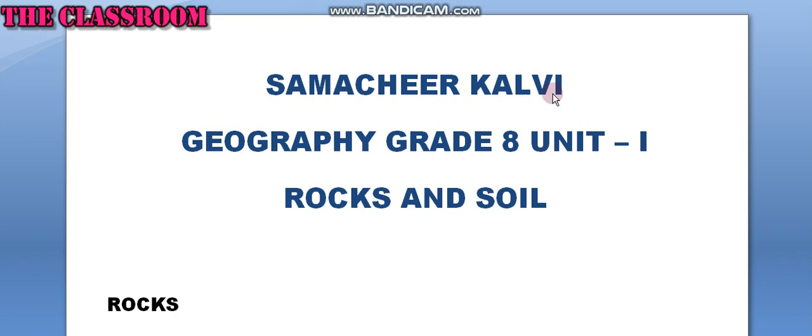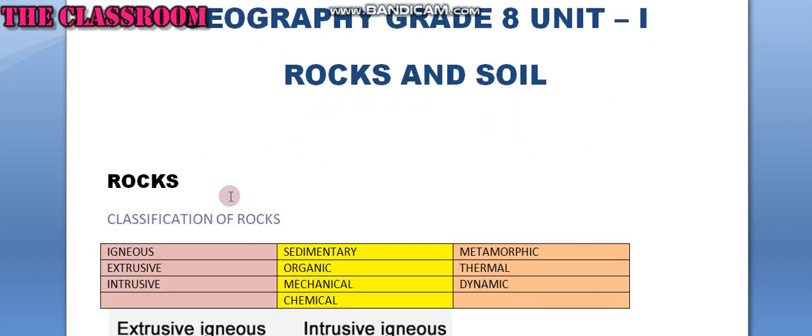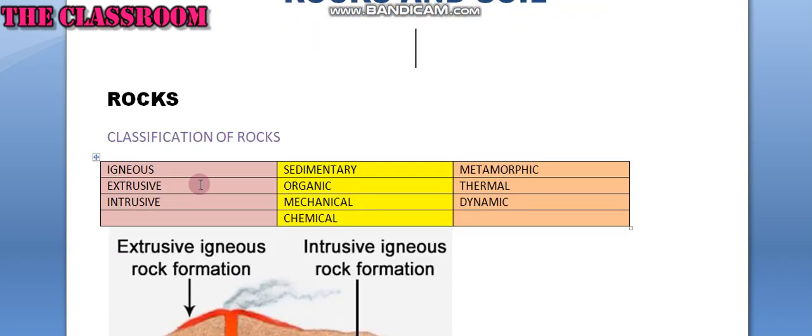In this video, we are going to see Samacheer Kalvi, Geography, Grade 8, Unit 1, Rocks and Soil. Rocks. The rocks are the solid mineral materials forming a part of the surface of the Earth and other similar planets. The Earth crust, that is lithosphere, is composed of rocks.